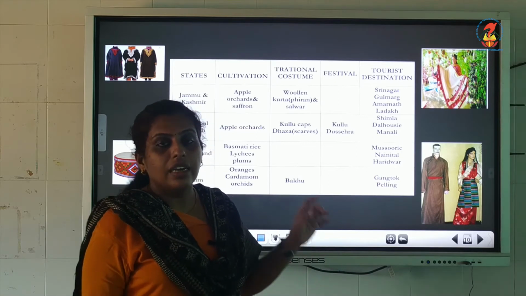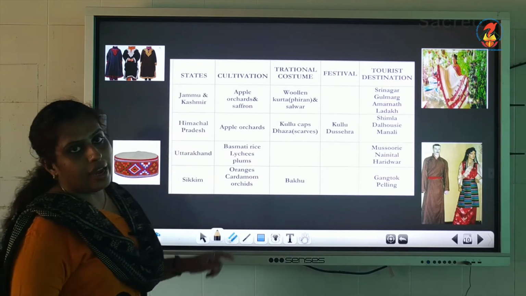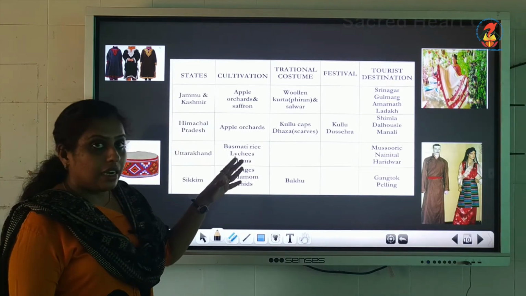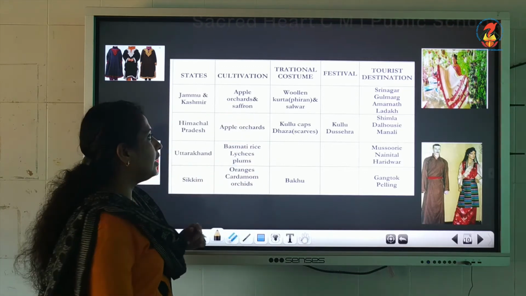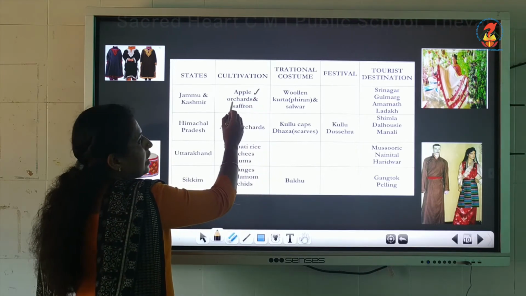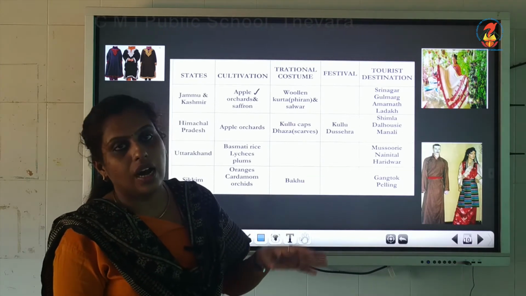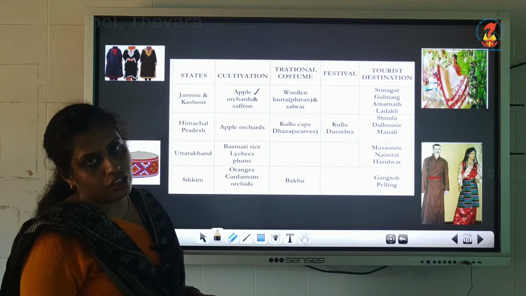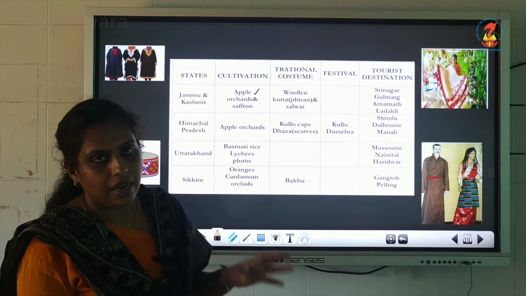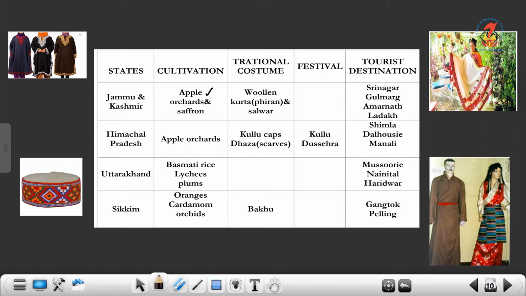Now let's take each state and see what all their specialities are. So let's see Jammu and Kashmir first. I said earlier their main occupation is farming. So we can see what all things they cultivate. They cultivate apple. You can see a word called orchard. Orchard means it's the land where the fruits are cultivated. You can see in your textbook page number 18 an apple orchard. Look, the fruit apple is cultivated there. So apple is cultivated in Jammu and Kashmir, and saffron. Another cultivation for them is saffron.